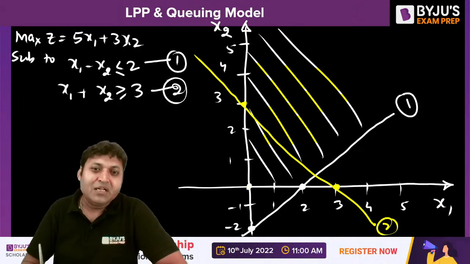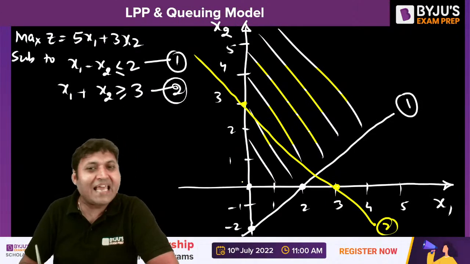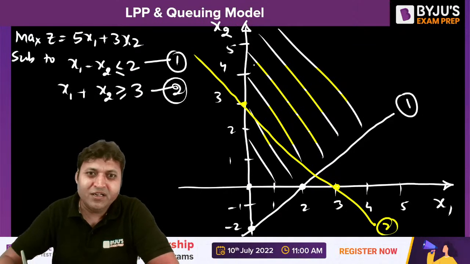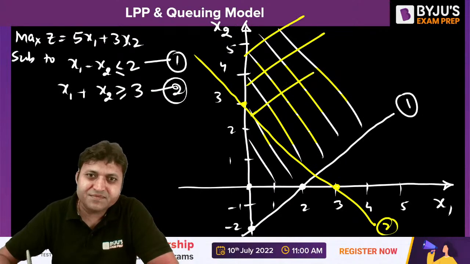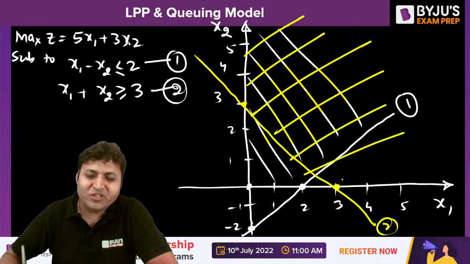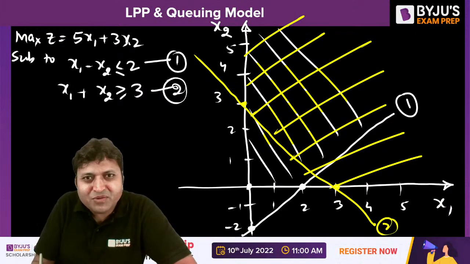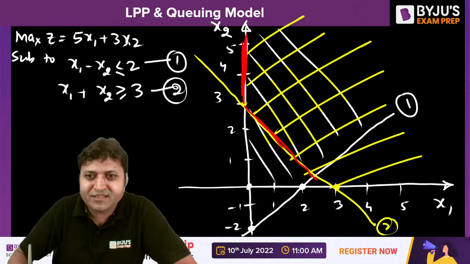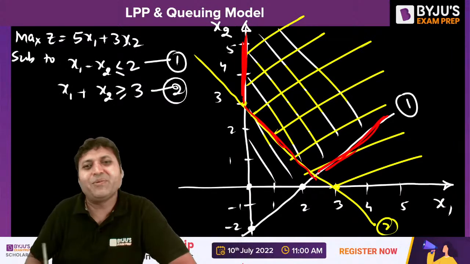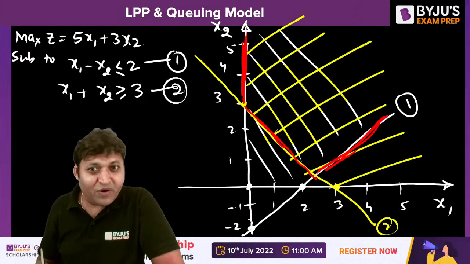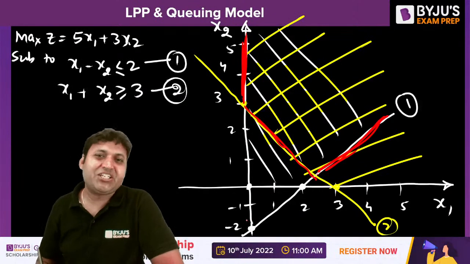So the point is not lying in the region satisfying this inequality. So this is the region. The common region is the feasible region. So the feasible region will be this.